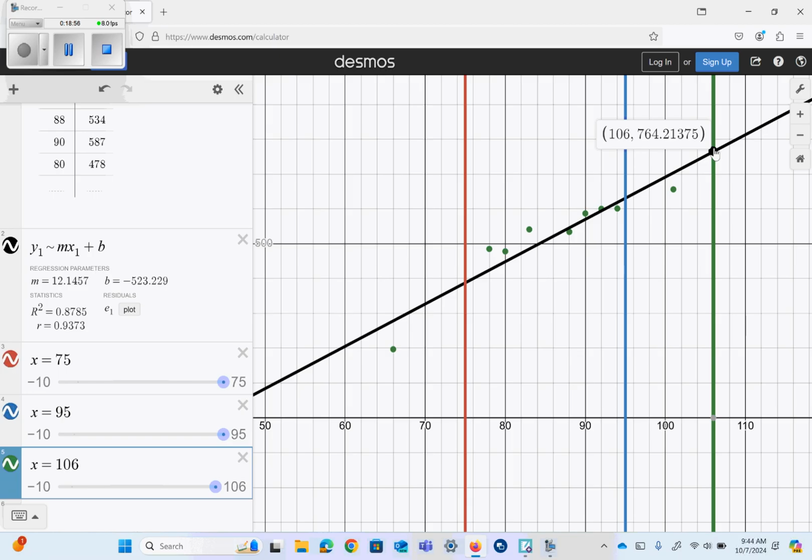The predicted sales will increase $12 for each additional ad that is placed. Another way of phrasing this is the sales increase at a rate of $12 per ad. When the slope is negative, it predicts a decrease in the response variable with each increase of 1 in the explanatory variable. If, for instance, the slope of the regression had been negative 12 instead of positive 12, the interpretation would have been the predicted sales would decrease $12 for each additional ad that is placed. And you shouldn't be putting ads if you had that kind of situation take place.